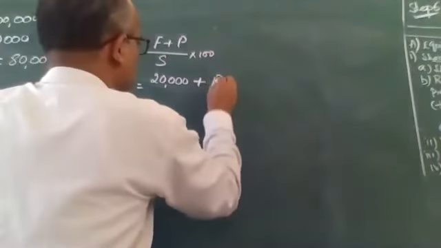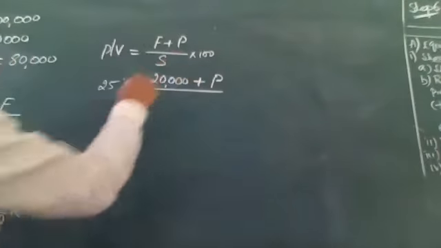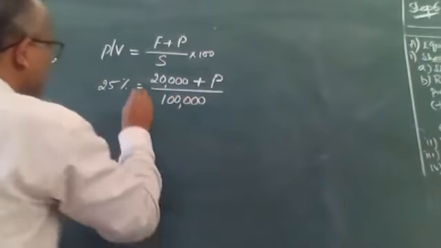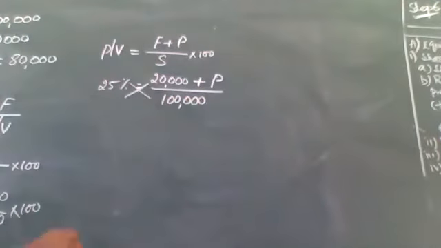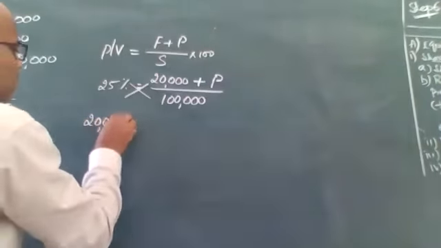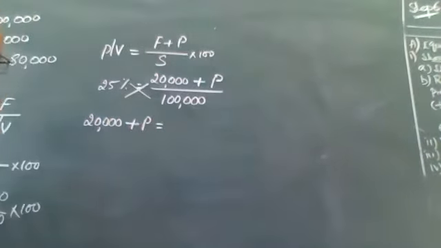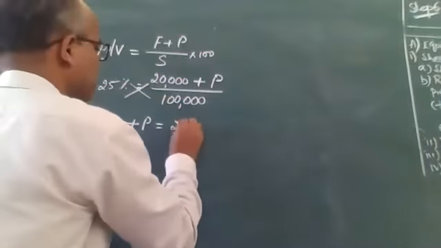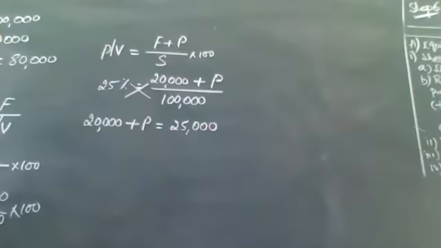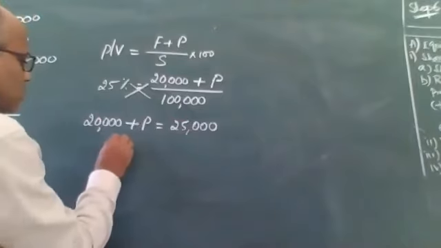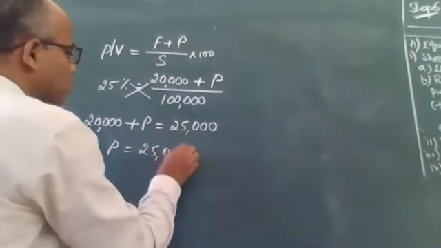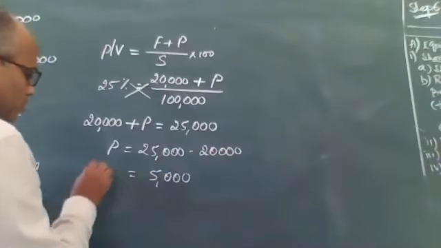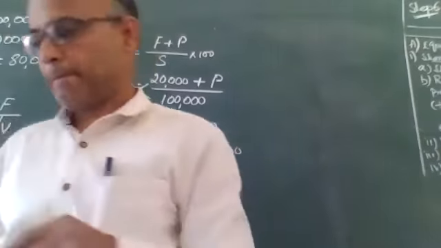So let the profit be a question. Do you know sales? Yes, sir. That's given in the question. How much? It is 1 lakh. So it is 20,000 plus profit equals 1 lakh into 25%. So 25% of 1 lakh comes to 25,000. So this plus 20,000 going to the other side becomes minus. So 25,000 minus 20,000 gives you a profit of 5,000. Is this okay? Yes, sir.